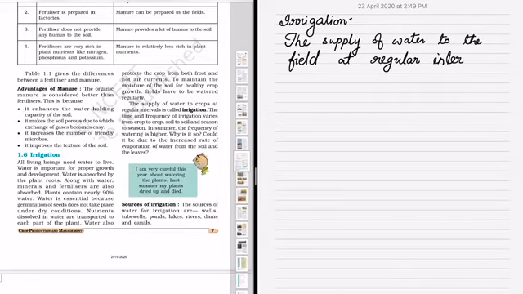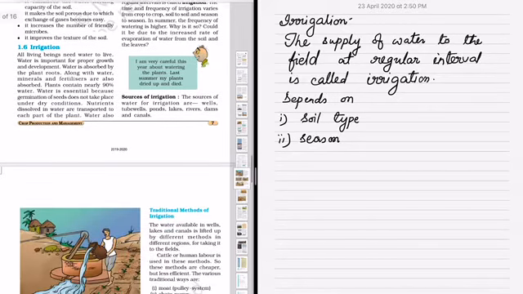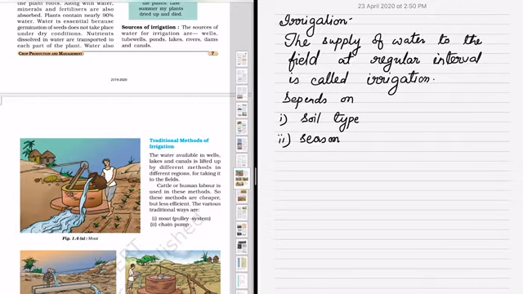In India we know that in the rainy season there is water, but in other seasons there is lack of water, so we have to water the field. For that we need to check the soil types and the season. If the soil is water holding, then we have to give less water.